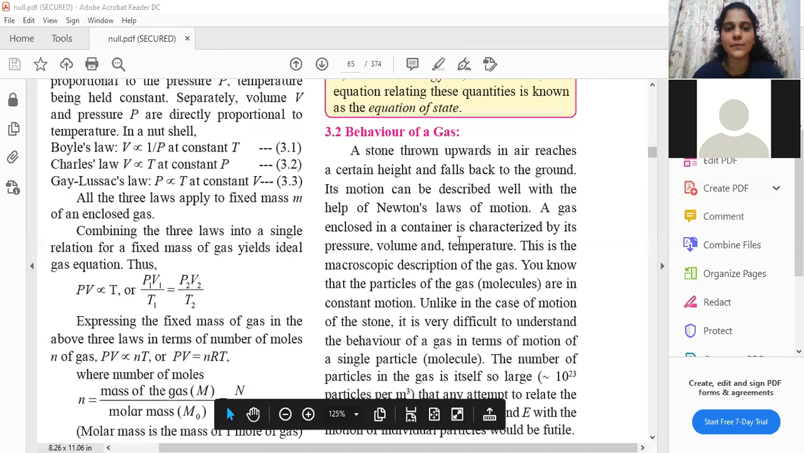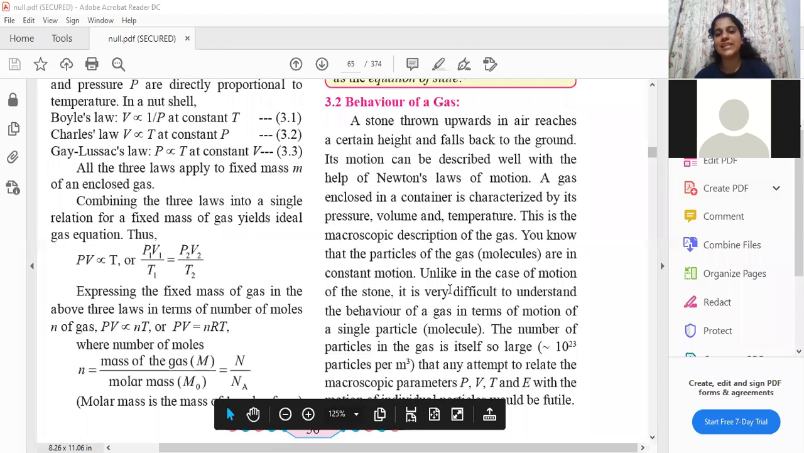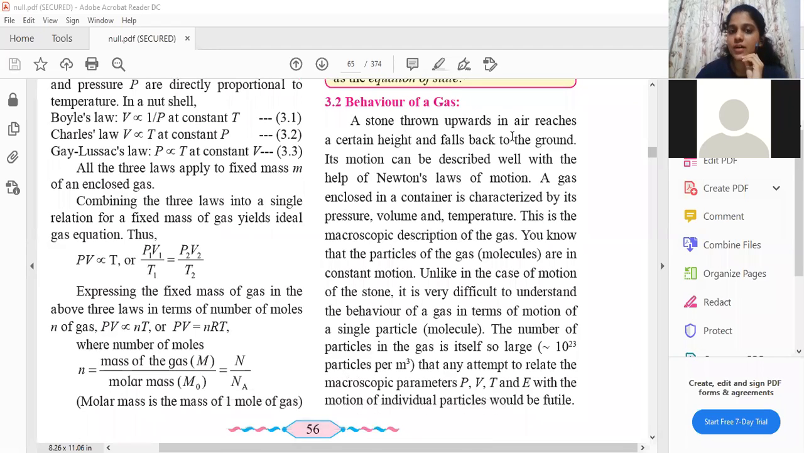Okay, students, let us continue. The next topic is behavior of a gas. First let us quickly read what is written and then I'll explain. A stone is thrown upwards in air. A stone thrown upwards in air reaches a certain height and falls back to the ground. A very obvious thing.